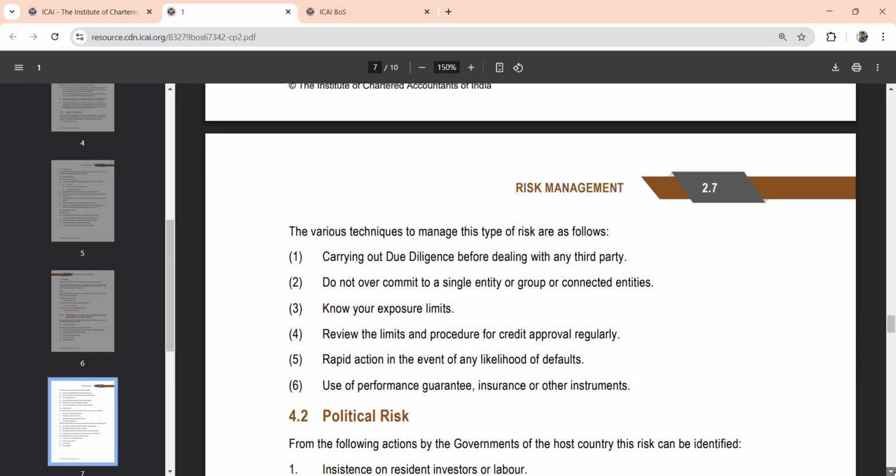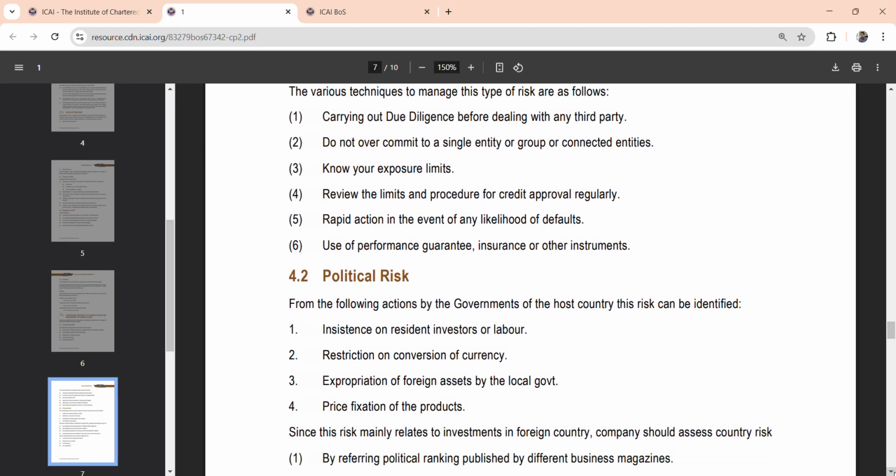And what are the techniques to manage counterparty risk? That is very important. The shortcut is CURD. C is for carrying out due diligence, U is for use of performance guarantee, or for rapid action in the event of any default, like likelihood of defaults, R is for review the limits and procedure for credit approval regularly, and D is for do not overcommit to a single or group of connected entities. So these are the various techniques to manage counterparty risk.